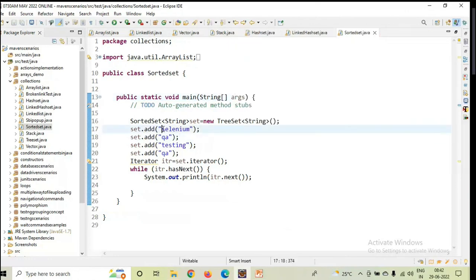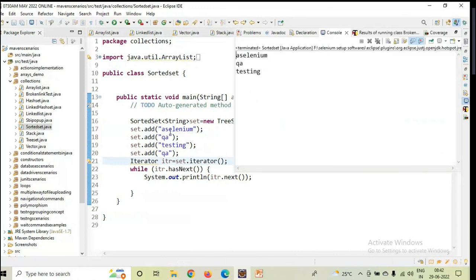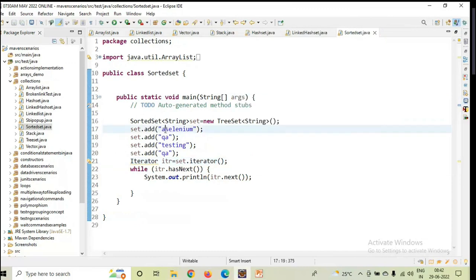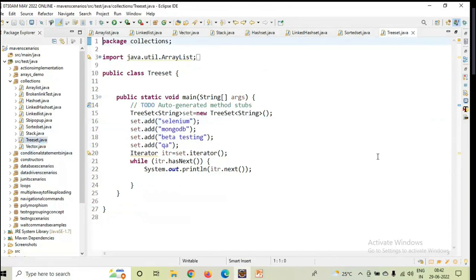Suppose I add a character like A before Selenium. What will happen? First it will print that. Now you see that, Control F11. What is it printing? A, Selenium, QA, testing. Definitely it will follow alphabetical order, that is nothing but ascending order. Got it? So we have to remember that, guys. Each and every program, you run it and you see the differences here. It is a tree structure pattern.